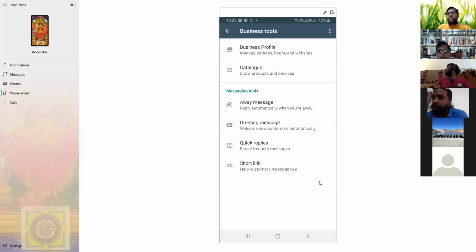Even in business, broadcasting is also 256, and regular group also 256. But you cannot forward a message into the broadcasting. You can share and forward; both are different. Sharing messages and forwarding messages are different.